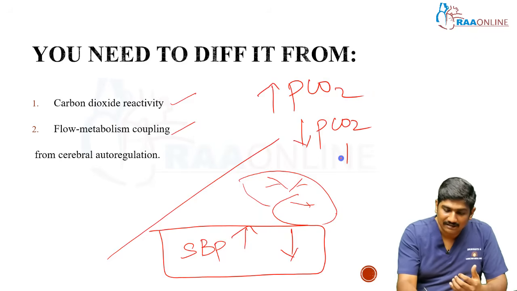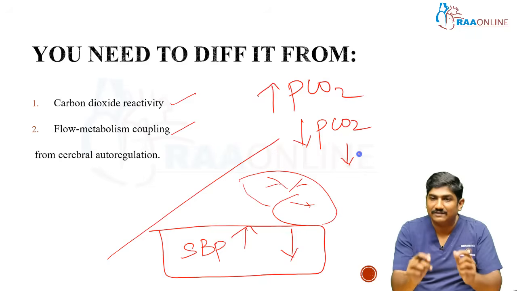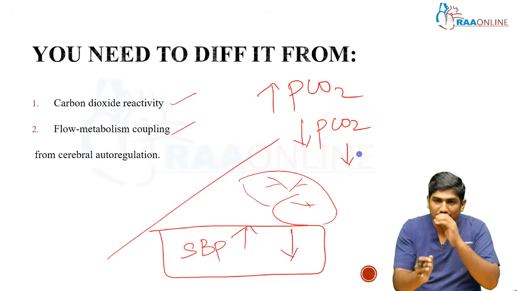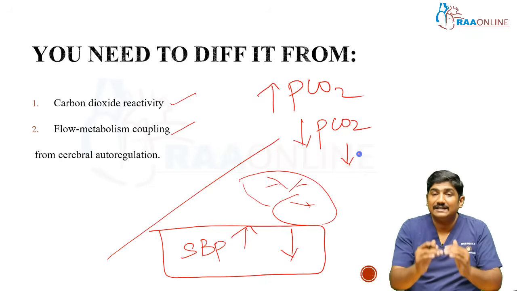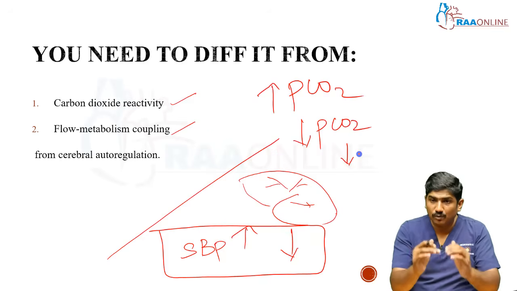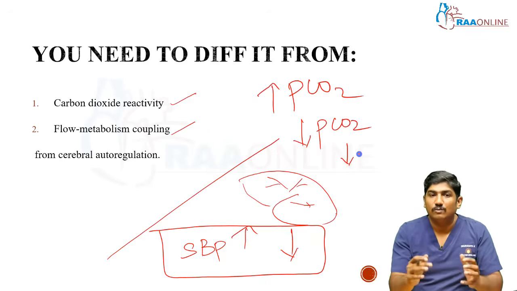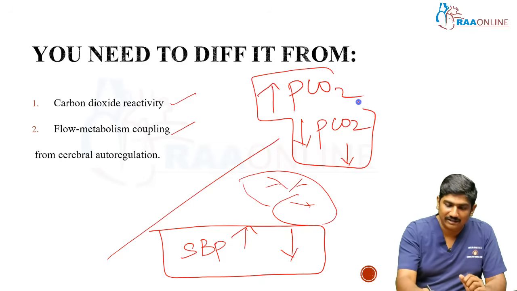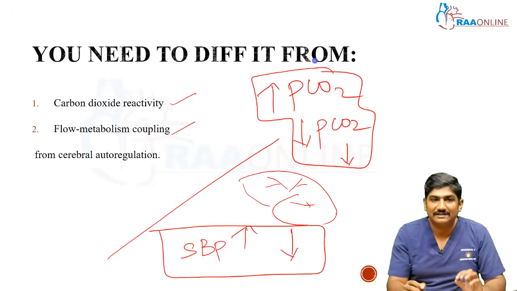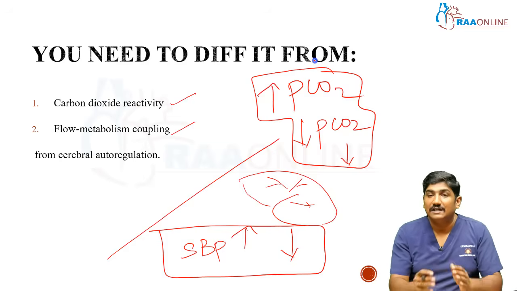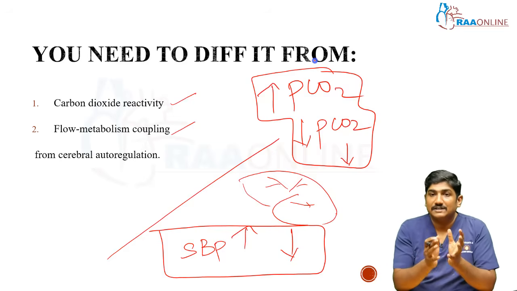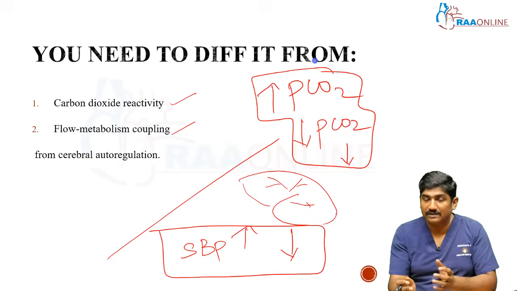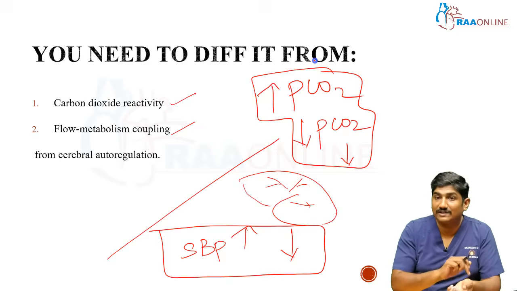The lower the PCO2, the smaller is the diameter of the vessels, so the pressure is expected to come down a bit. The higher the PCO2, the more the dilatation of the vessels, and the more the pressure inside the brain. So this is a phenomenon you are using on a daily basis. This is called carbon dioxide reactivity. Please understand, we are speaking about systemic carbon dioxide. You take an ABG, the CO2 will be high. That's what we are speaking about.